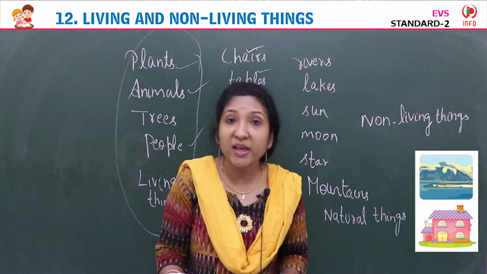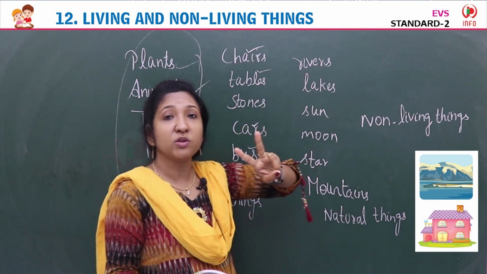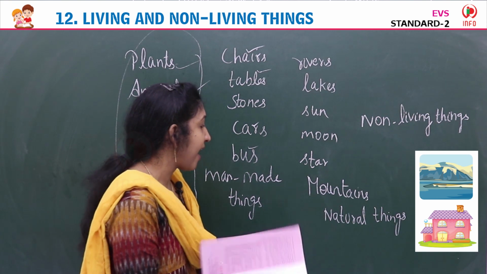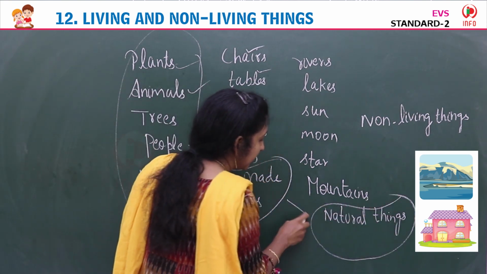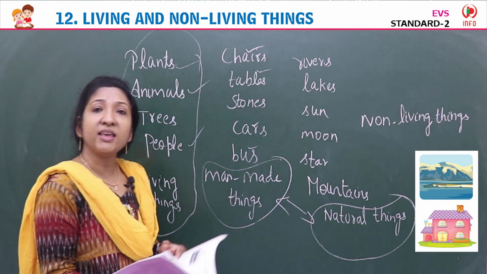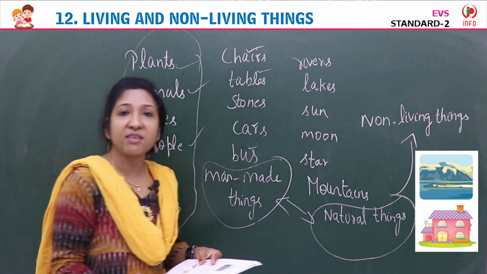Now coming to non-living things. Non-living things, there are again two. Man-made things and natural things. These both are non-living things.